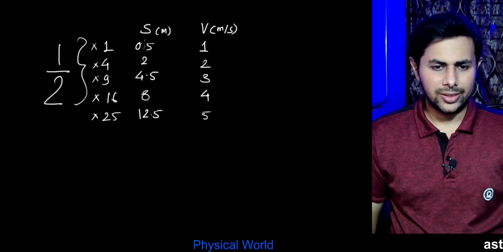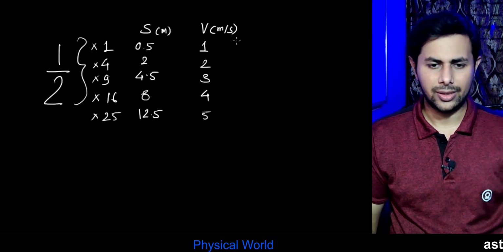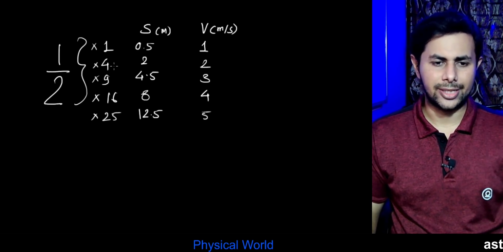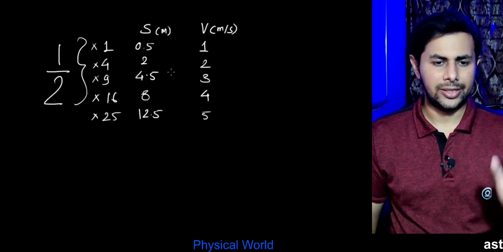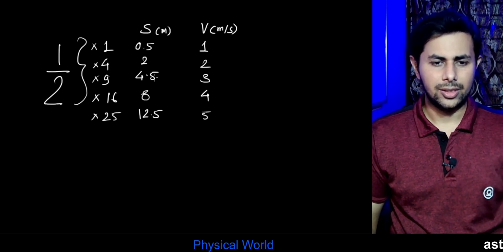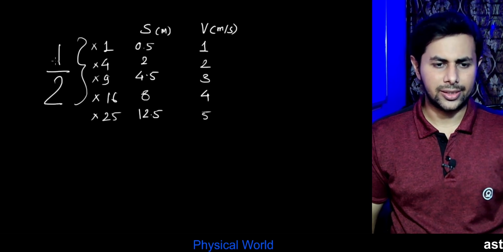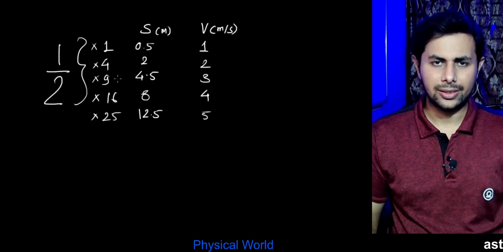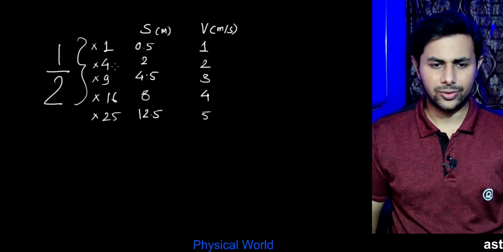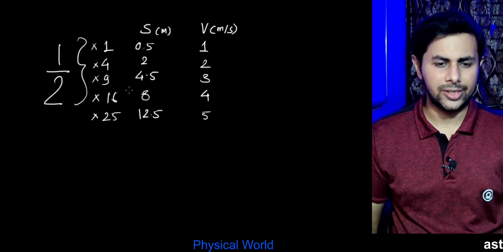So first reading is 0.5, which can be written as half times 1, and the speed is also 1. Second reading is 2, which can be written as half times 4, and when displacement is 2, the speed at the bottom is also 2. Third reading, it is half times 9, okay, and the speed there is 3 meters per second. So can we see some pattern emerging?